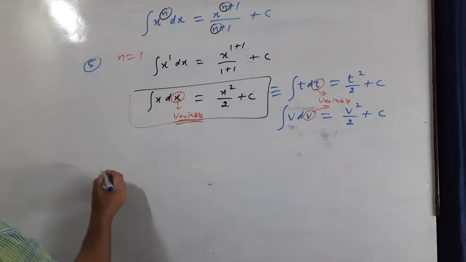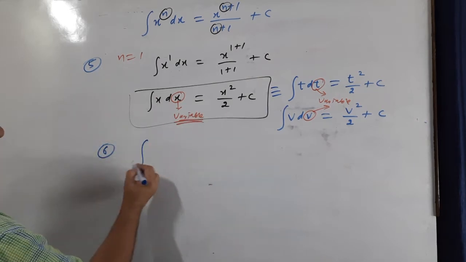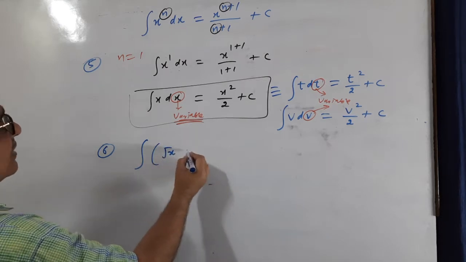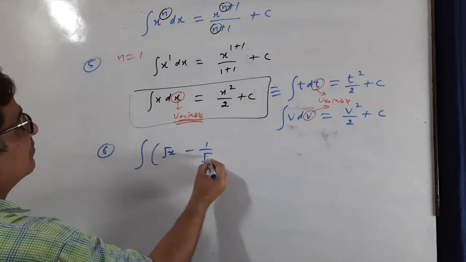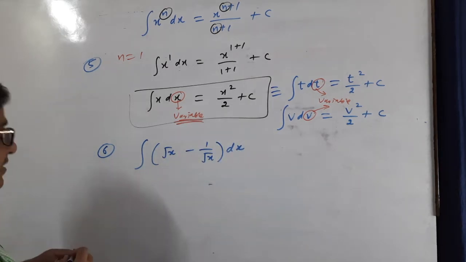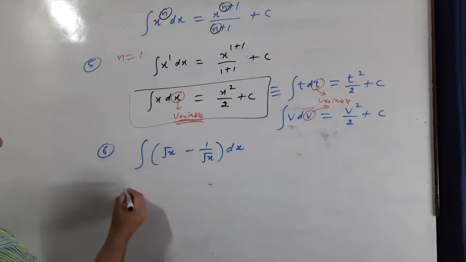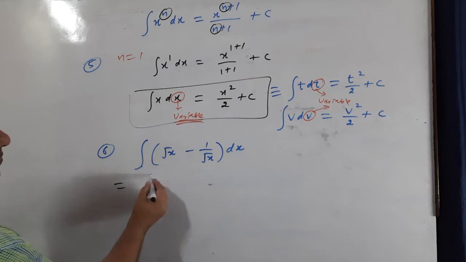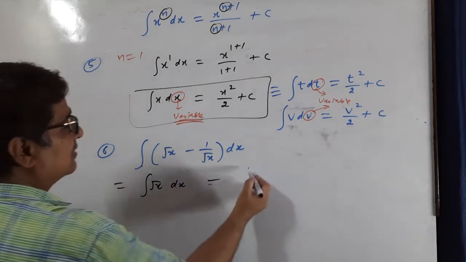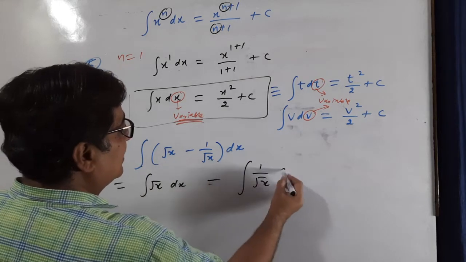Now similarly you can do so many. See this: integration of root x minus 1 by root x dx. Now in this numerical we will see how to open the bracket as well as how to integrate. Like you open the bracket in differentiation normally, similarly open this bracket. It is like this: integration of root x dx minus integration of 1 by root x dx.